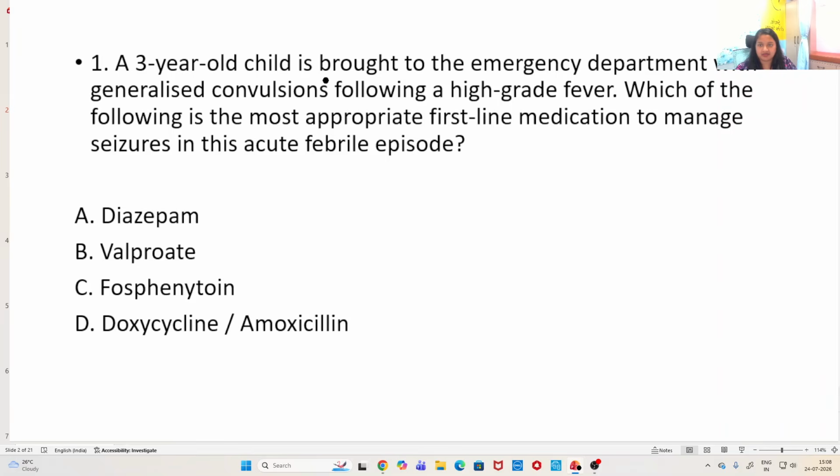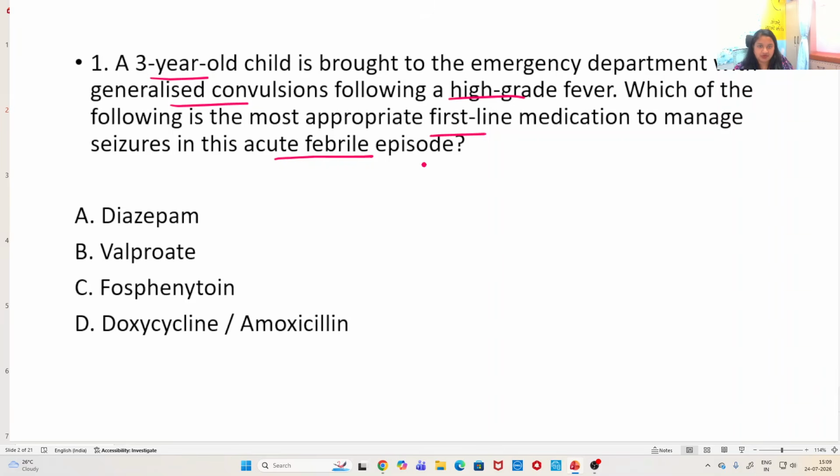Now the first question. A 3-year-old child is brought to the emergency department with generalized convulsions. Generalized convulsions, this is the key word here in this question, following a high grade fever. Now here we see high grade fever, generalized convulsions, 3-year-old child. Which of the following is the most appropriate first line medication to manage seizures in the acute febrile episode? The options are diazepam, valproate, fosphenytoin and doxycycline.